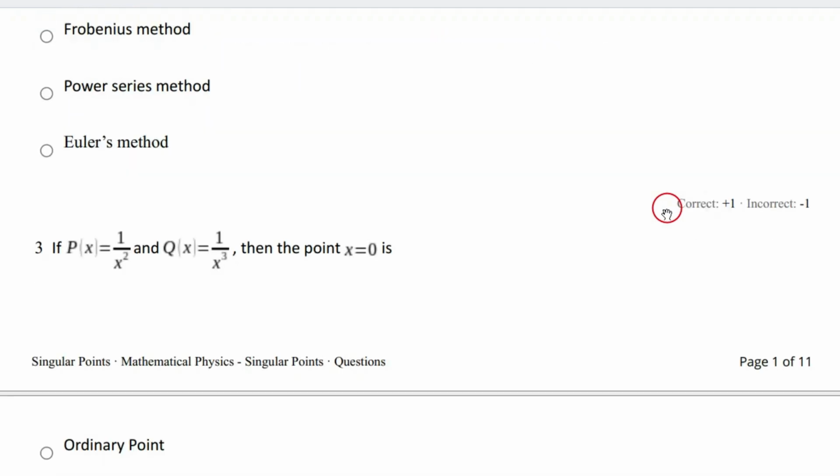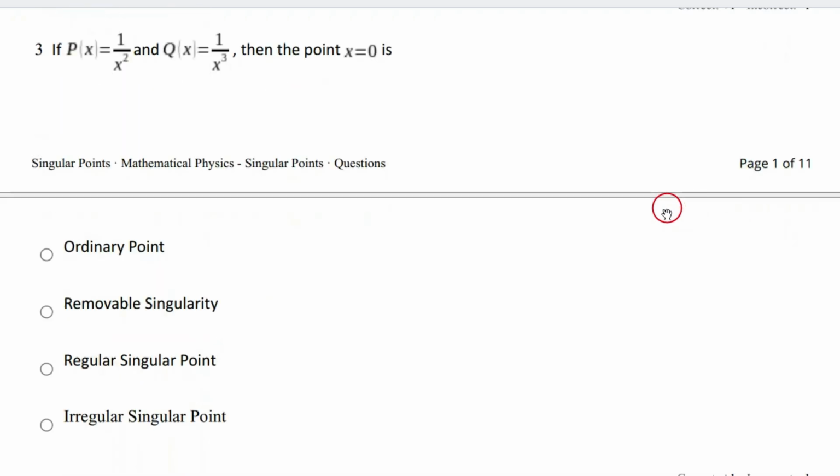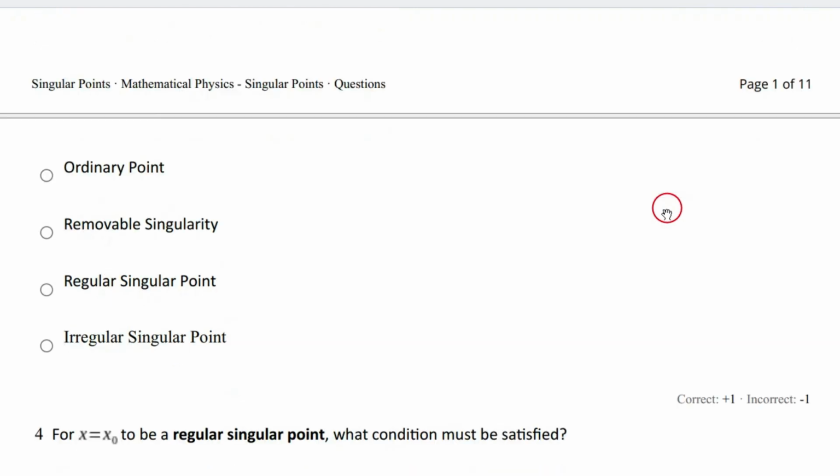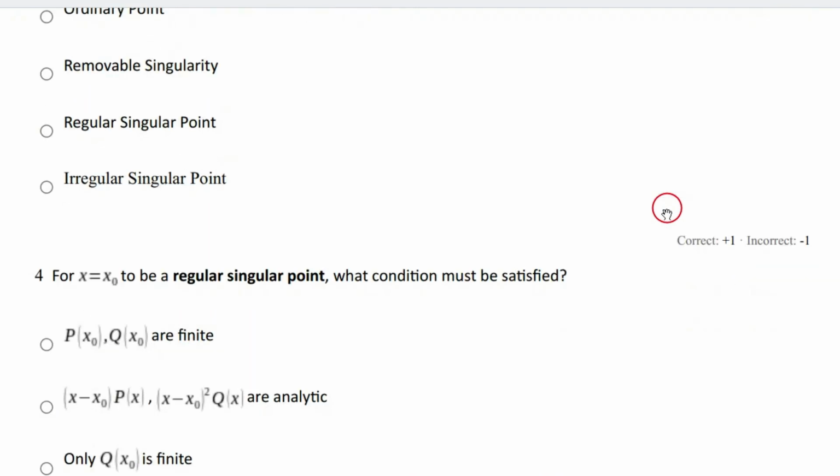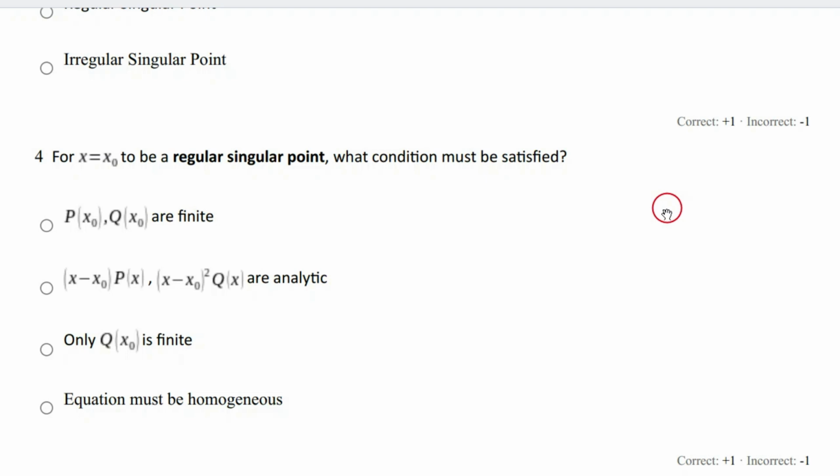Then question number 3: if p of x and q of x are given, then to find the point x equal to 0, we have to choose the correct answer. Question number 4: for x equal to x naught to be a regular singular point, what condition must be satisfied?